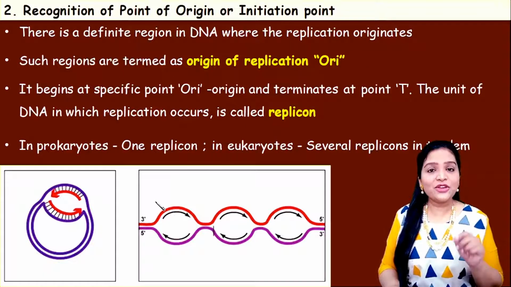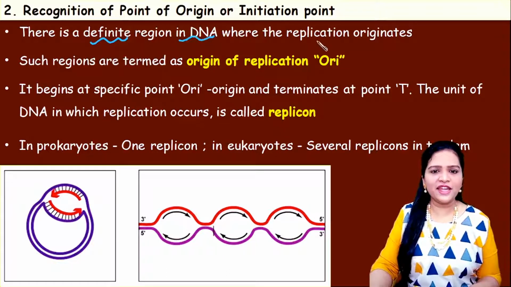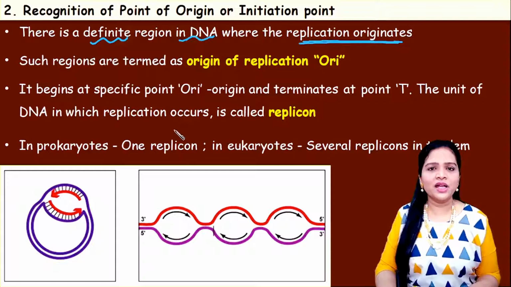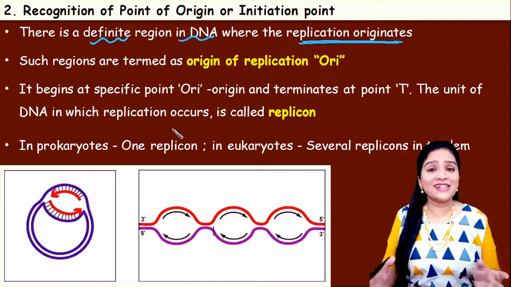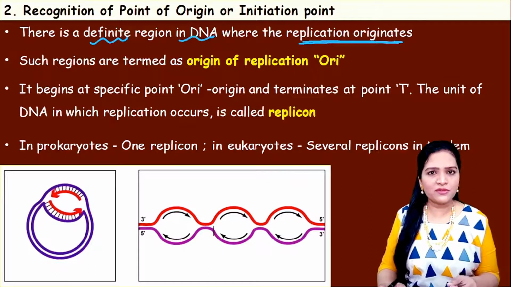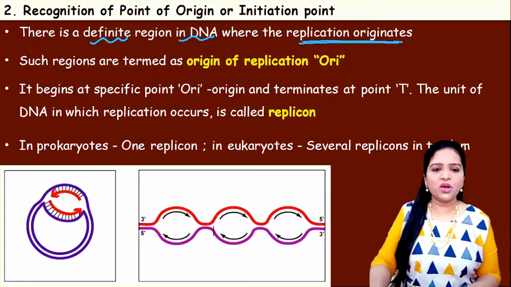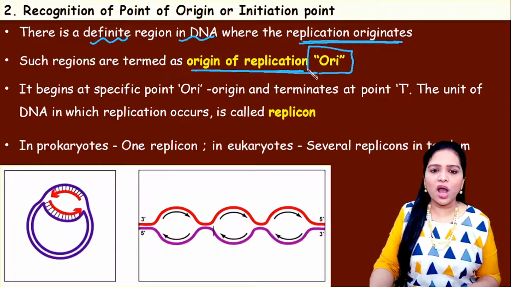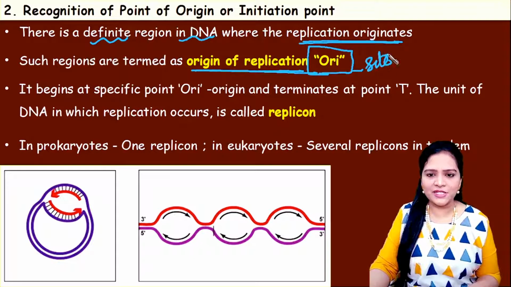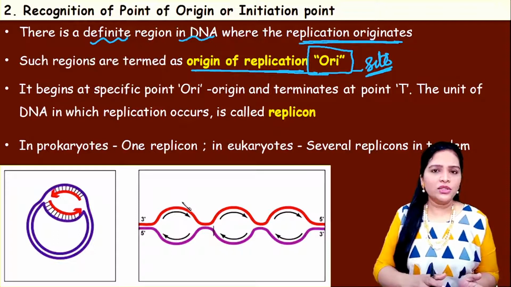The next step is recognition of the point of origin or initiation point. That means there is a definite region in the DNA where the replication originates. When we see a double helix structure of DNA, the replication will not start from any point randomly. There is one specific point, and from that point only, DNA replication gets started. That point is what we call the point of origin or origin of replication, in short the ORI point or ORI site.